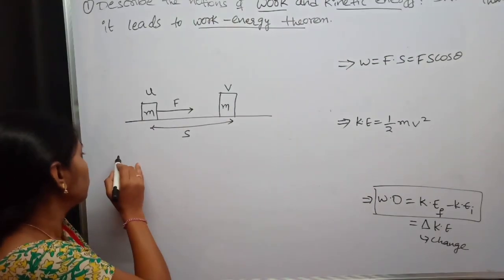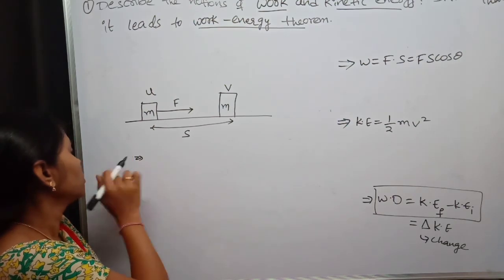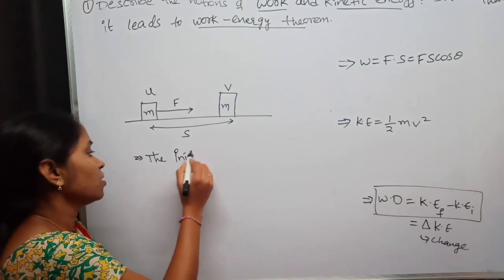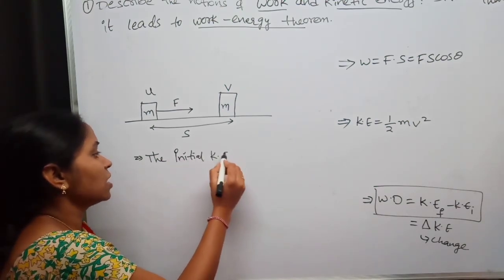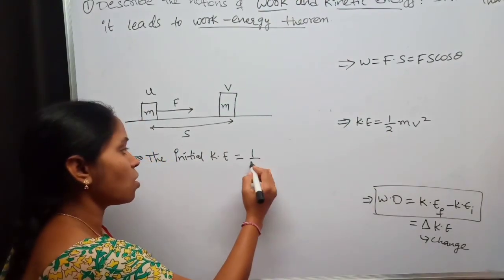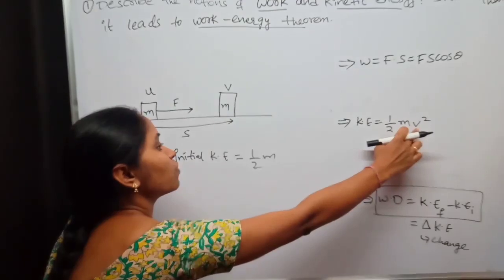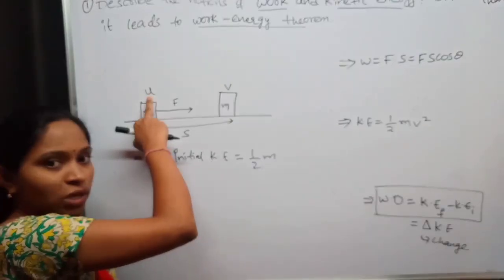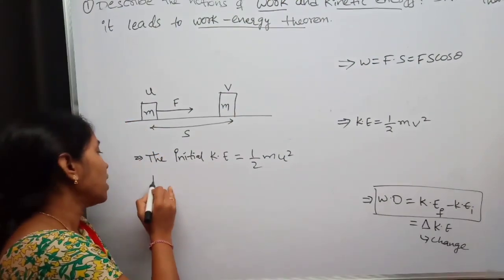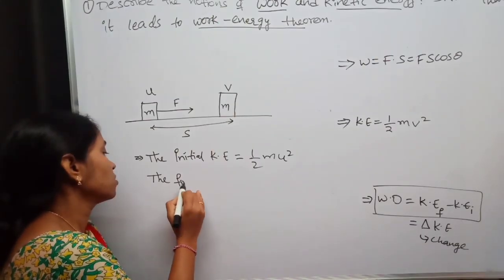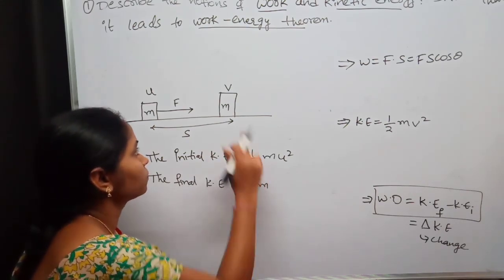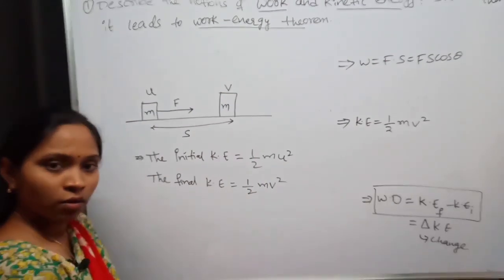Therefore, the initial kinetic energy, what will be the initial kinetic energy? Initial kinetic energy is equal to, what is kinetic energy? Half mv², velocity. Here initial velocity is u, right? Therefore half mu². And the final kinetic energy is half mv square, right?